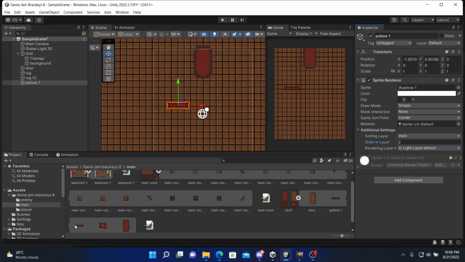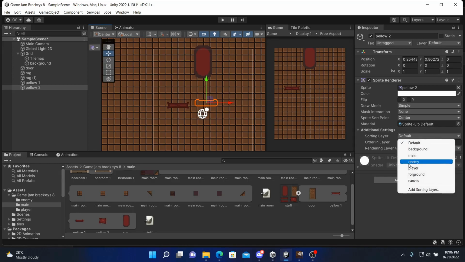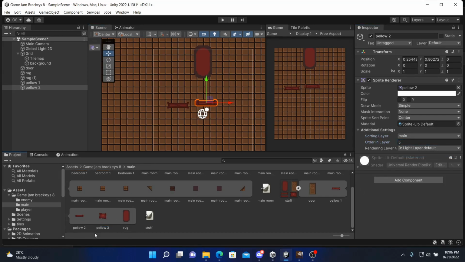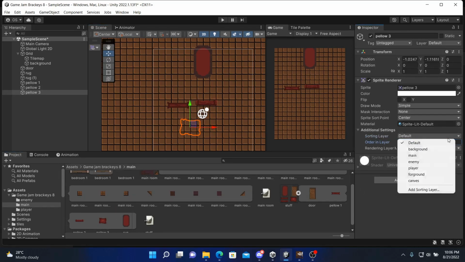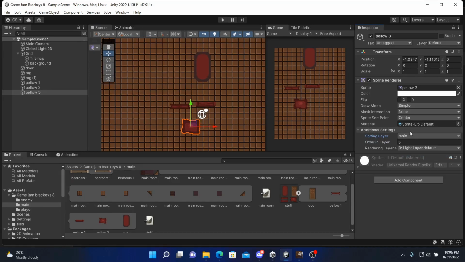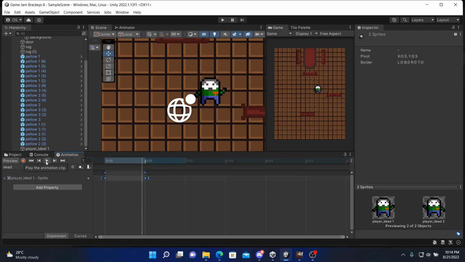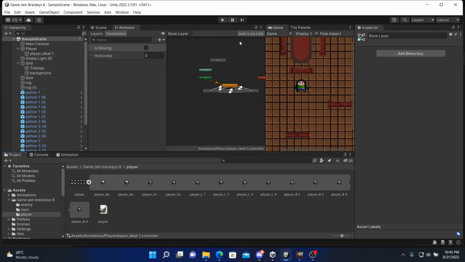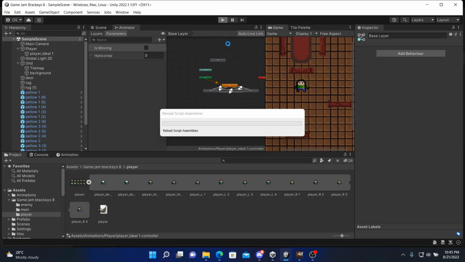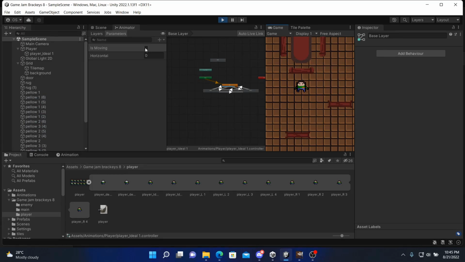I built up the beginning of the gameplay scene, added some props and stuff, and in the end I made the animations for the characters, so like this animation and the normal animations, and that marked the end of day 1 because I didn't really do much in it because of the problem with Unity. So let's go to the second day.